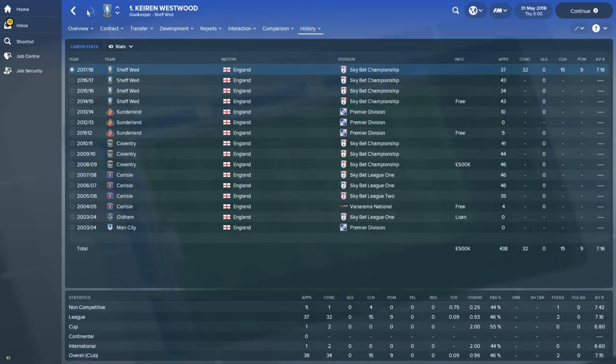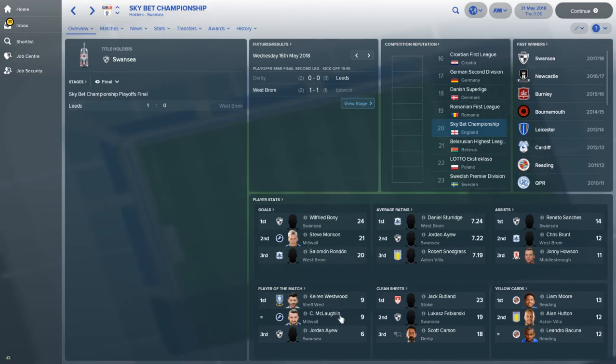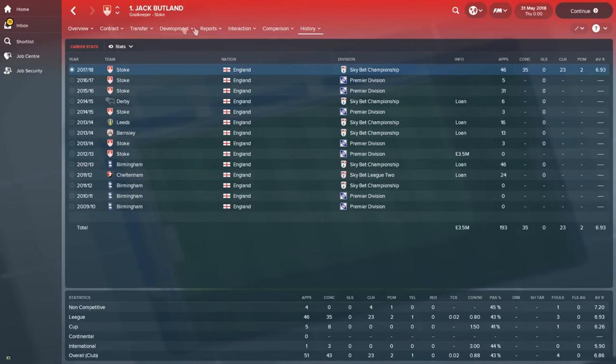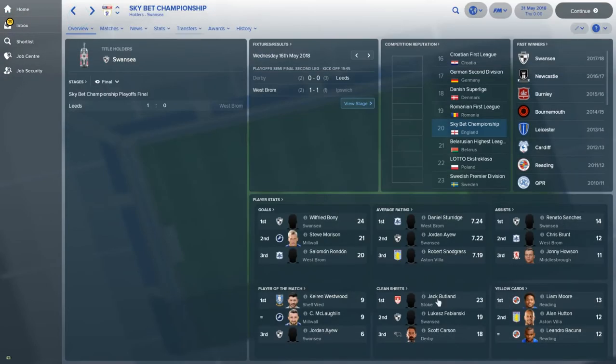15 clean sheets out of 37, that's not too bad. McLaughlin and Ayew. And then Jack Butland, most clean sheets. Again, I'd be surprised if he's still there. I'd love Arsenal to sign Butland, actually. I'm sure someone like Liverpool might be in for him.